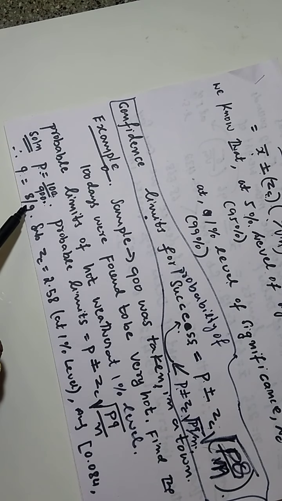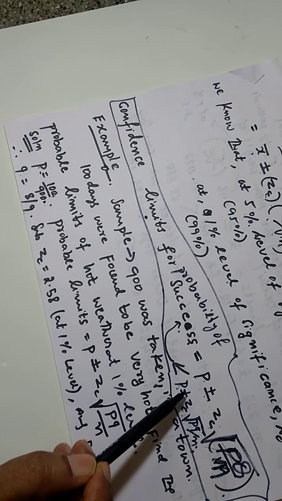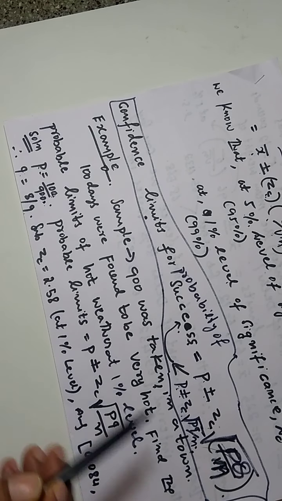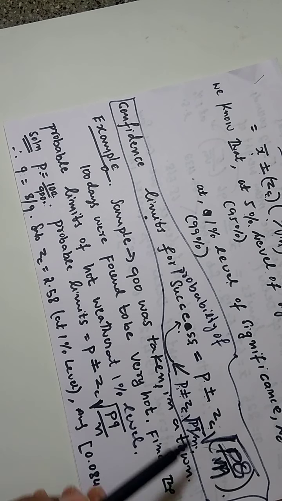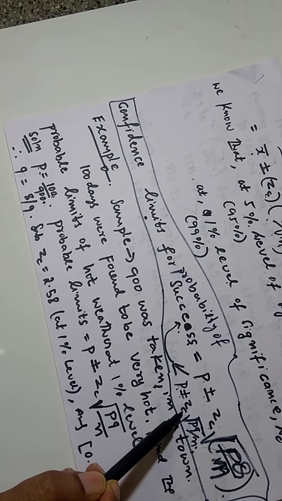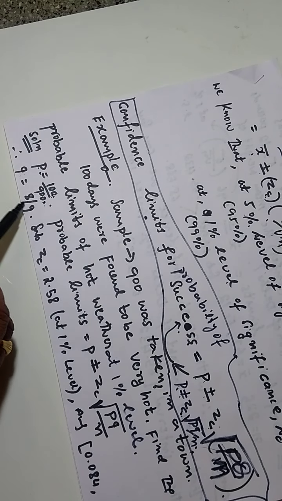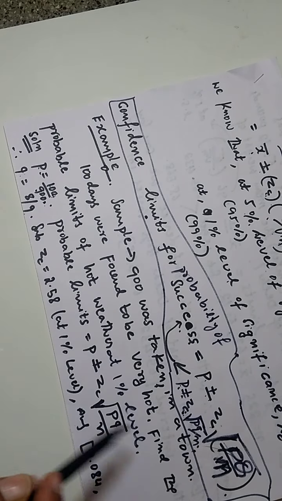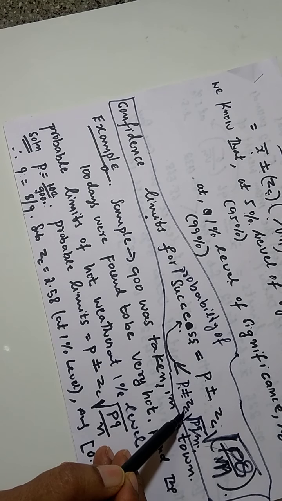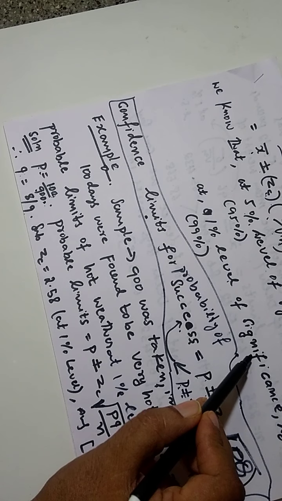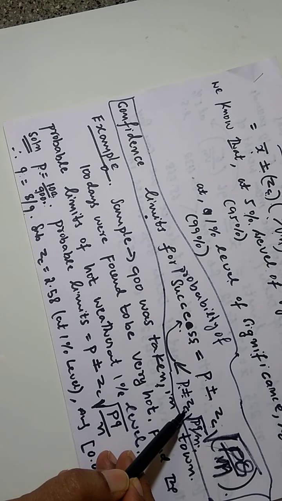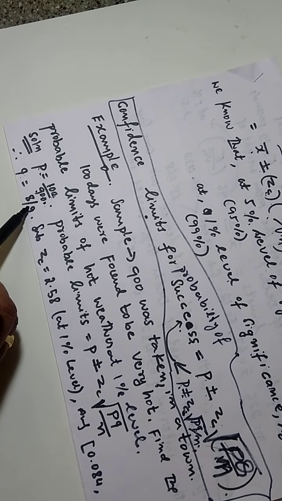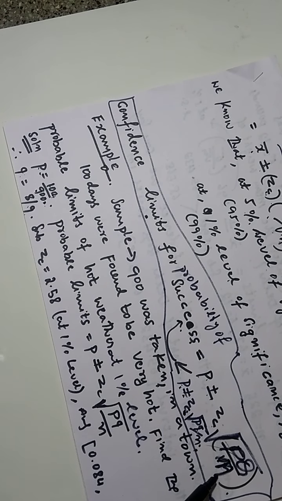What is P? P is 1 by 9. Substitute plus or minus ZC. At 1% level it is asked, and at 1% level ZC value is 2.58. So you are substituting ZC is equal to 2.58. P value is 1 by 9 plus or minus 2.58 into square root of P into Q by N. P you know, Q you know, divided by N. N means sample size.